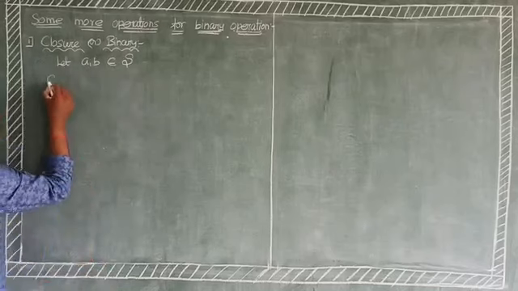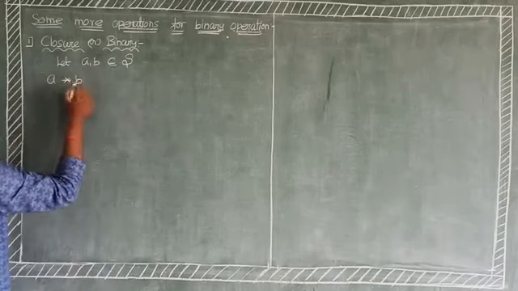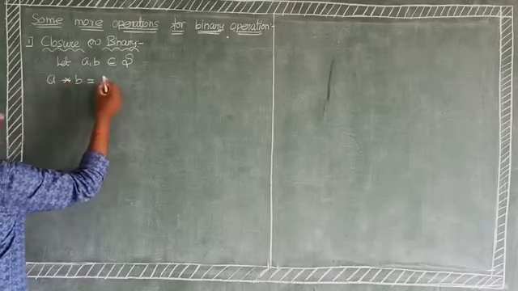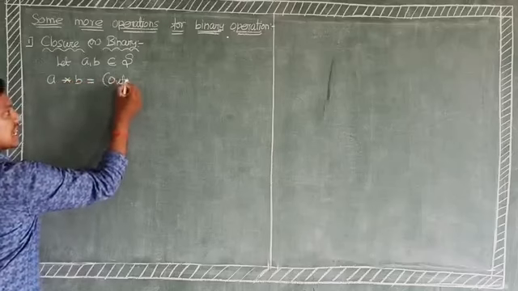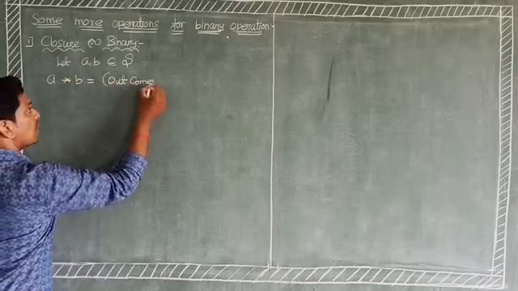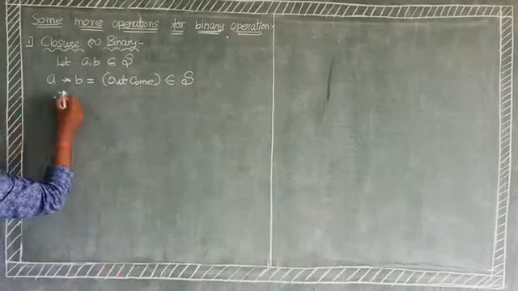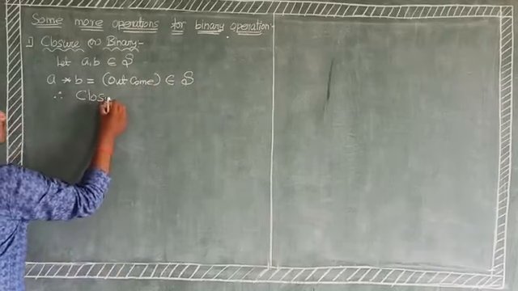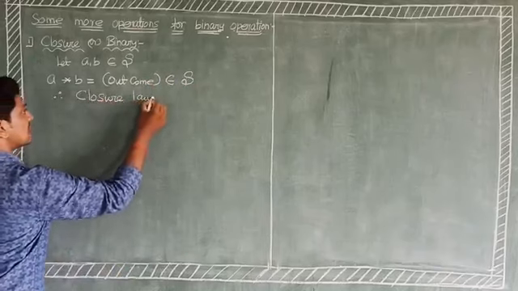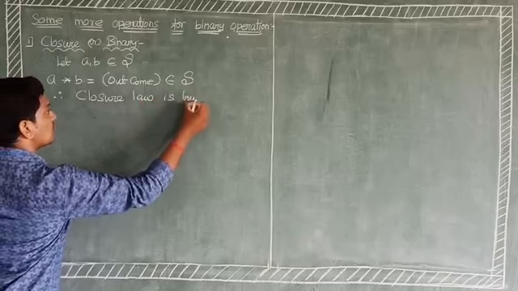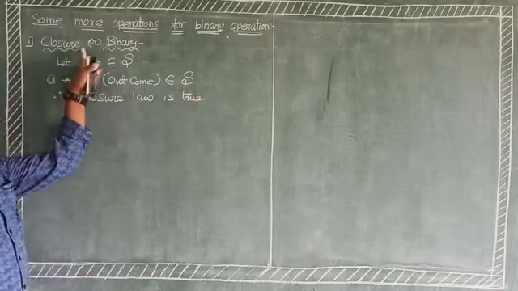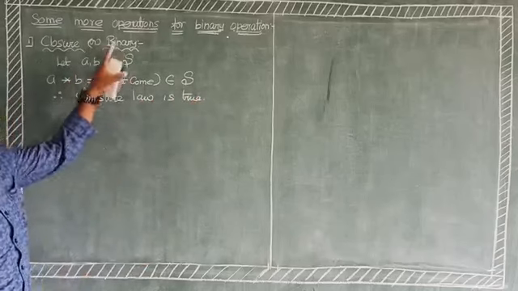Here a binary operation b implies we get an outcome, that is a resultant. The outcome belongs to capital S, therefore the closure law is true. Okay, the closure law is also called binary. The next one,